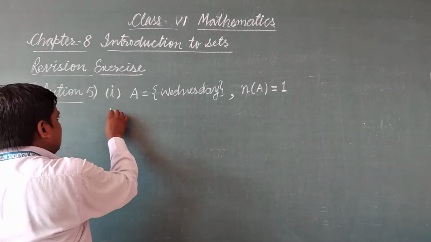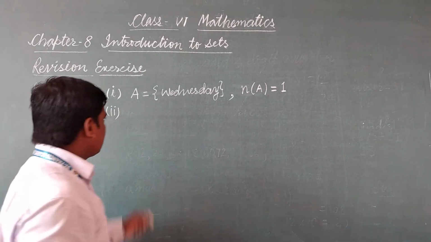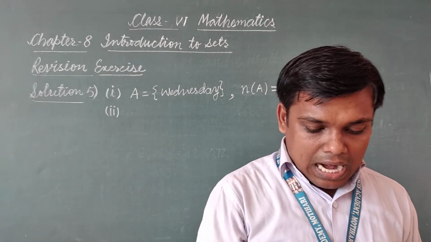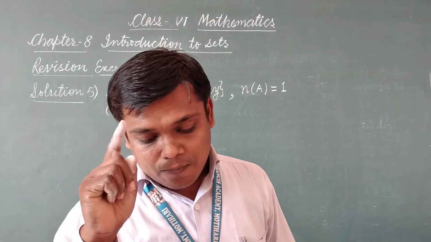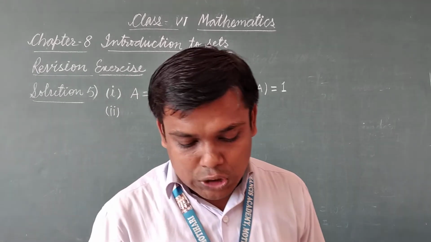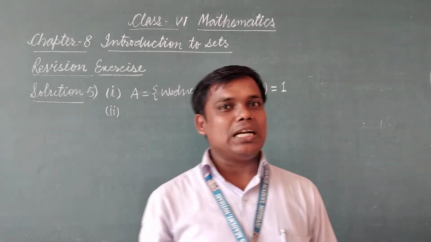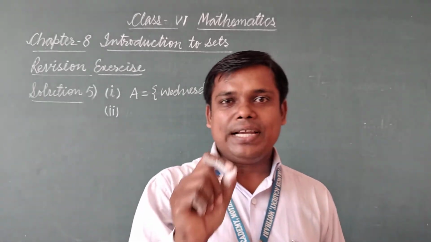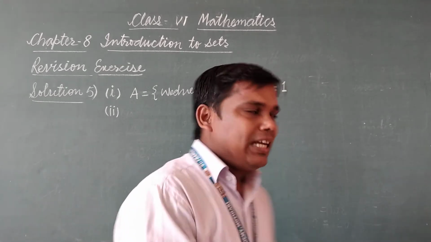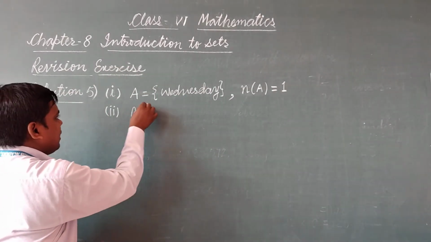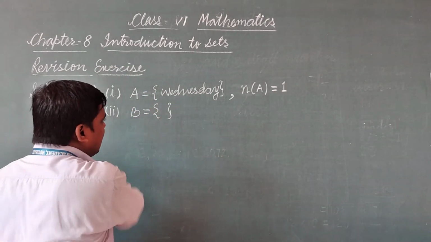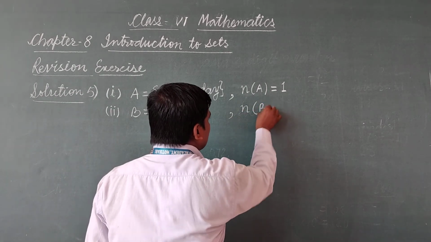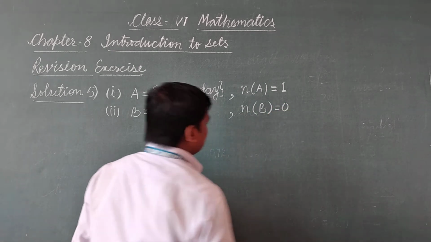The second one is set B is x such that x is a day of a week that begins with letter N. We know that there is not a single day of a week which begins with letter N. So set B will be an empty set, and in this case cardinal number will be 0.